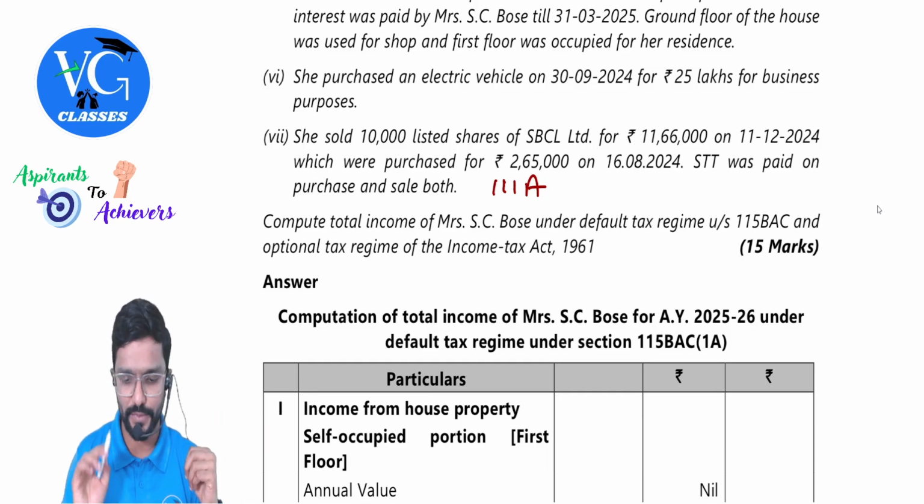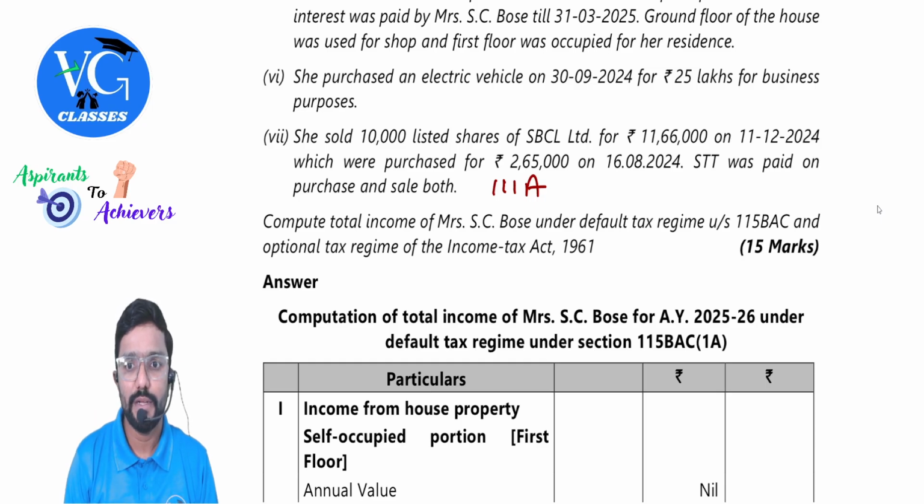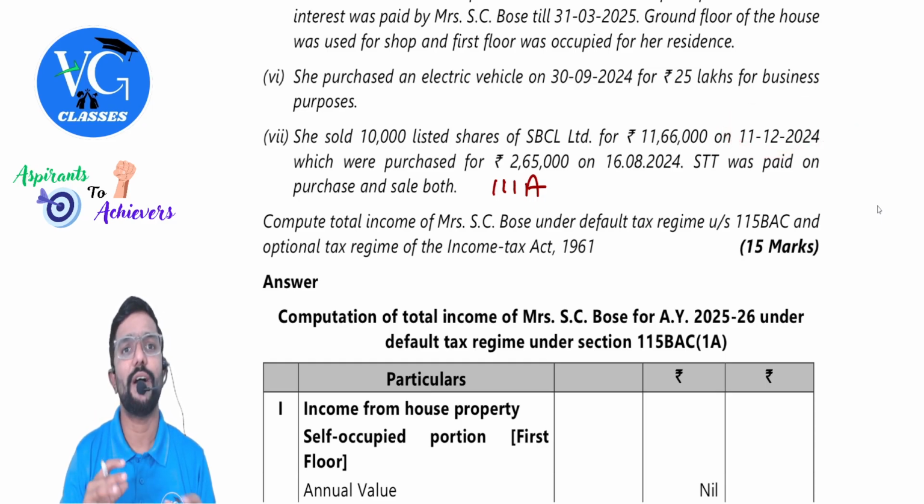But observe the date of transfer. If they have asked tax, then we need to do that also. Okay. So what is the date of transfer? 11th December 2024, after 23rd July. So the new rate would be applicable. What is the new rate, Mohan? 20%.